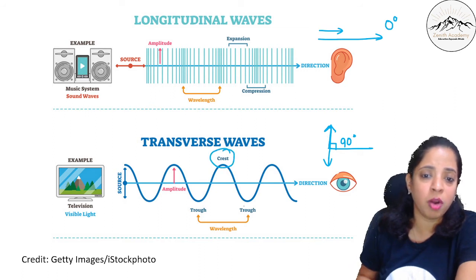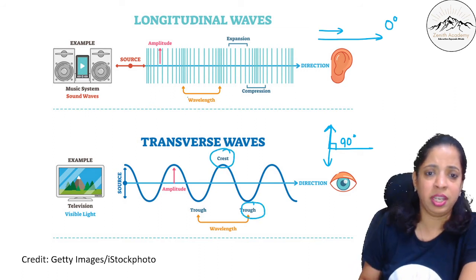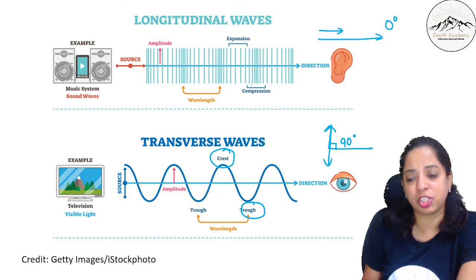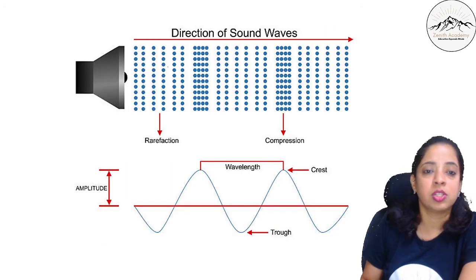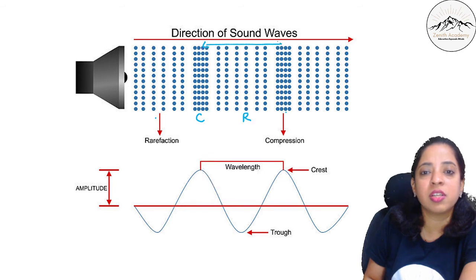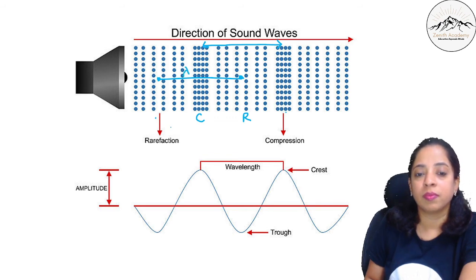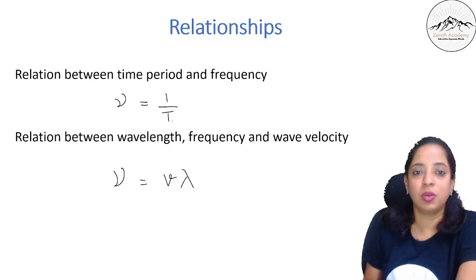Here we talk about crest and trough. Here we talk about compression and rarefaction. So see here, these are different compressions. These are rarefactions. So the distance between two compressions is the wavelength. This is a wavelength. And if I take the center point of here and a center point of here, this is also wavelength. Clear to you guys? Chalo.